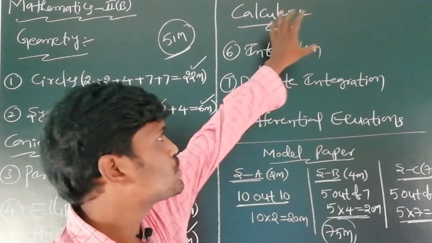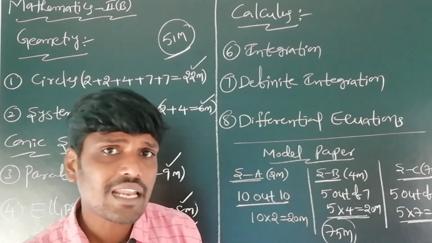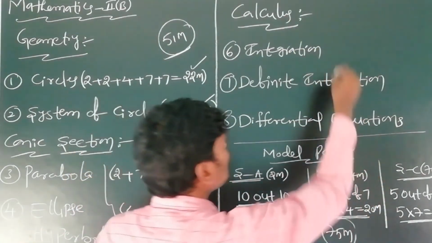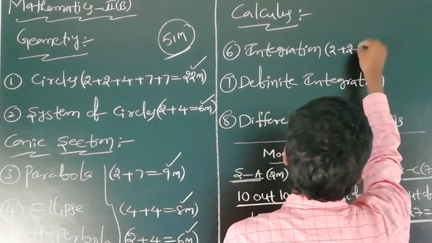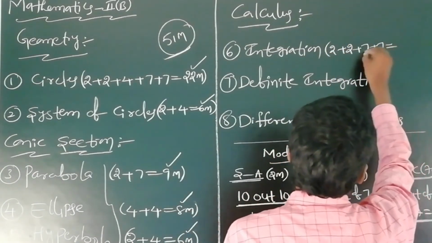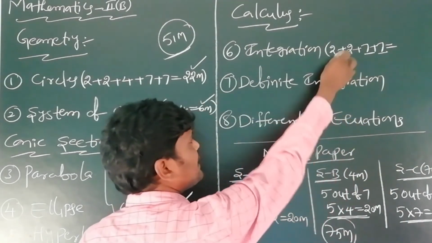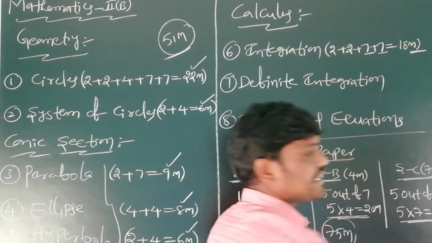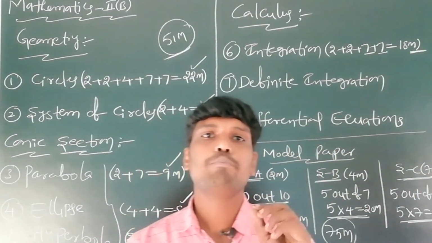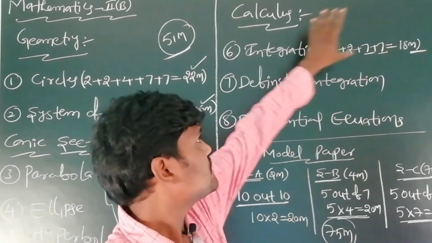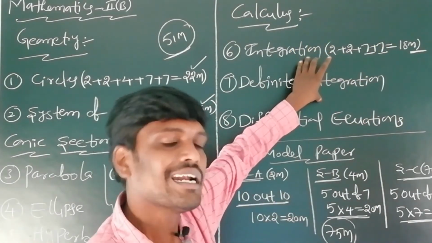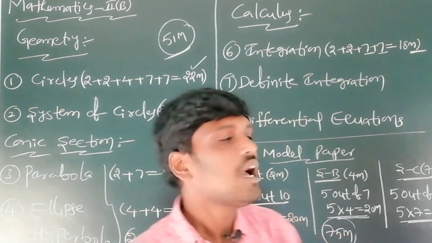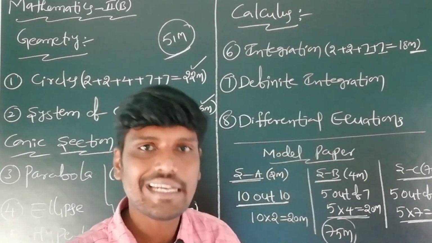After that, we go to the calculus part. In calculus, the first chapter is integration. Integration has two 2-marks questions and two 7-marks questions, total 7 plus 7 is 14, 14 plus 2 is 16, 16 plus 2 is 18 marks from the integration part. It is a very important chapter. If you learn the integration topic, you can get definite integration and differential equations. Okay students, 18 marks come from the integration topic.